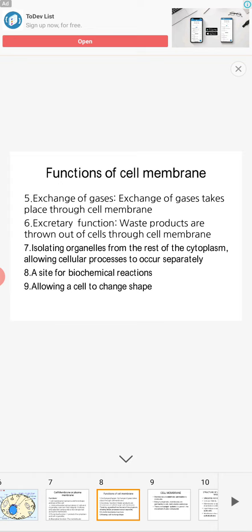Also the cell membrane is a site for biochemical reactions, and it allows the cell to change shape, because the cell can change shape according to the requirement of the external environment.